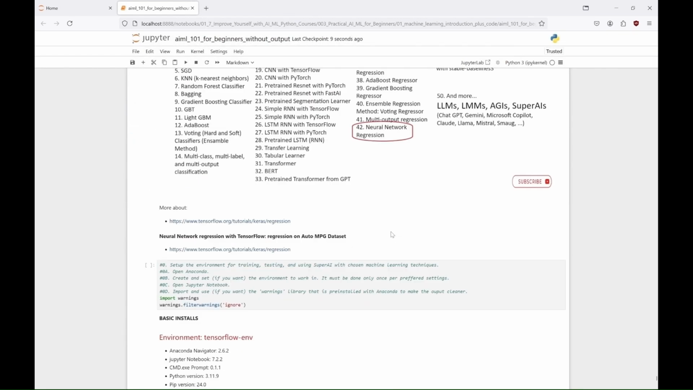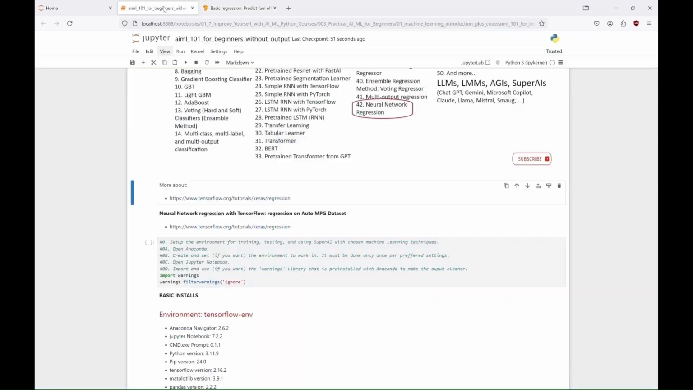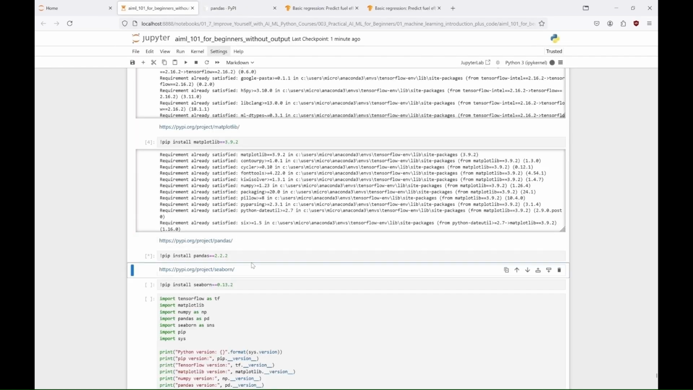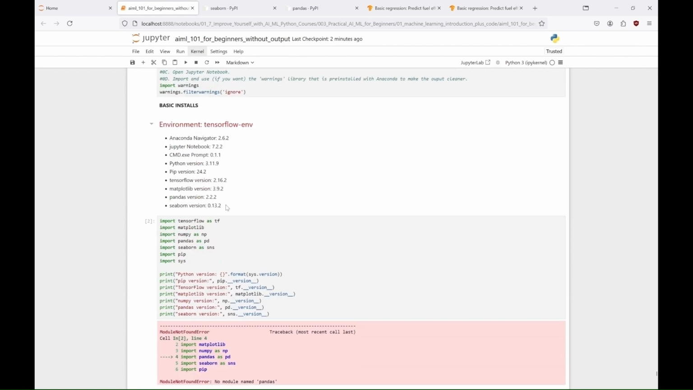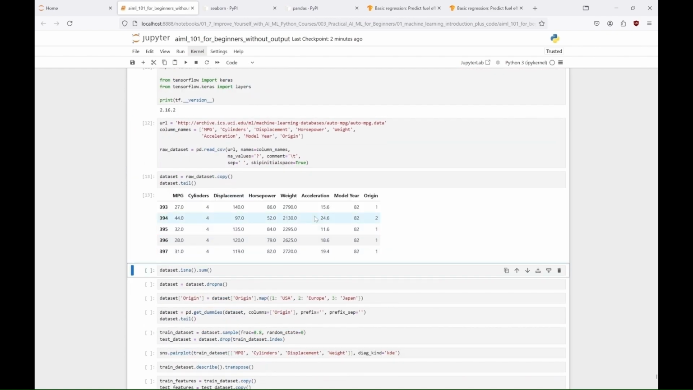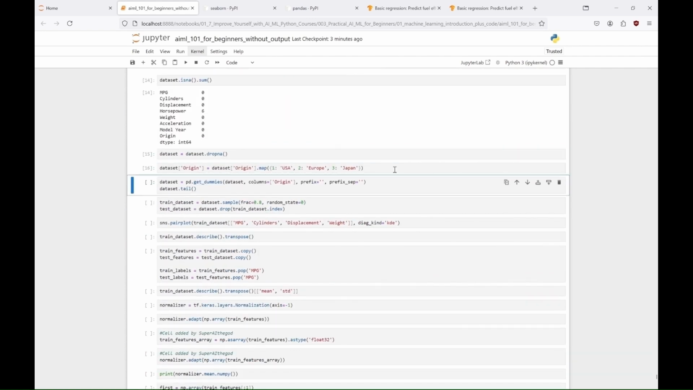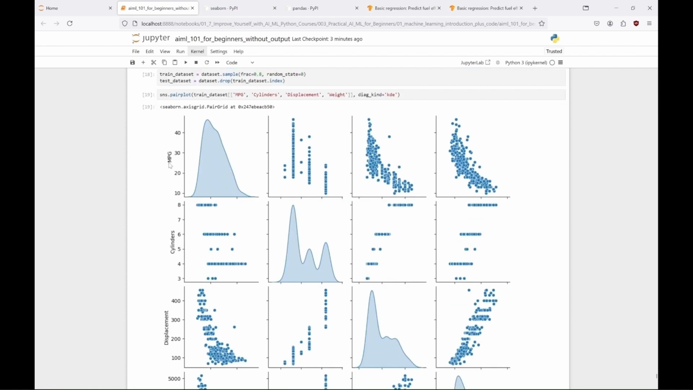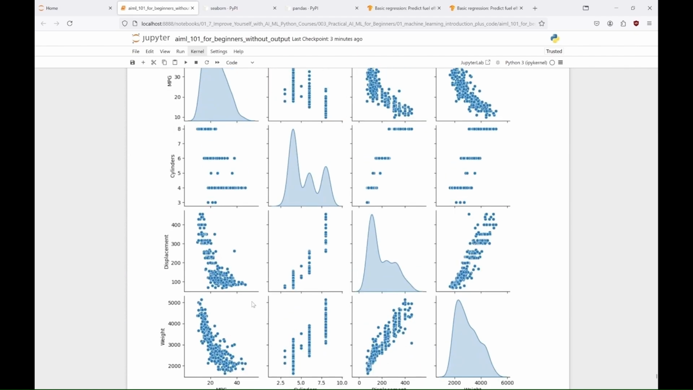Okay, now let's try neural network regression with TensorFlow. We'll go to our TensorFlow environment with version 2.16, and install 2 new libraries, Pandas 2.2.2, and Seaborn 0.13.2. We load the AutoMPG dataset. That contains information about various cars, including features like engine specifications, weight and model year, and can be used for regression tasks to predict fuel efficiency, MPG, based on these attributes.